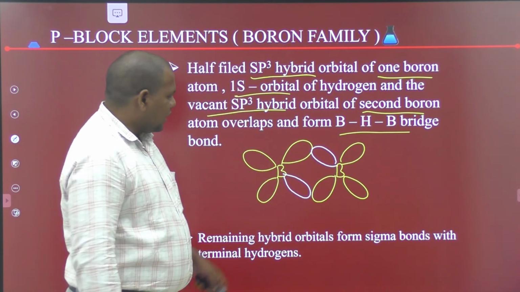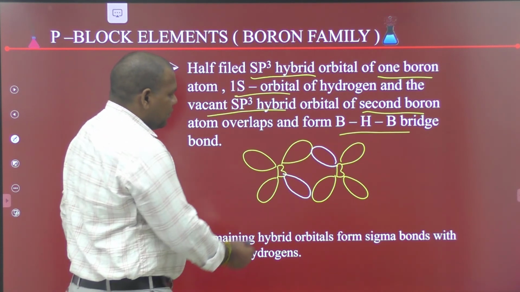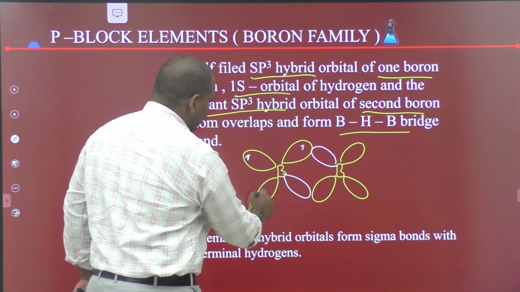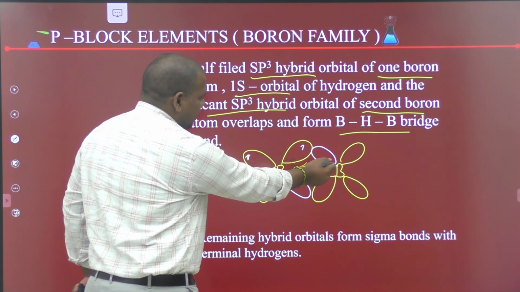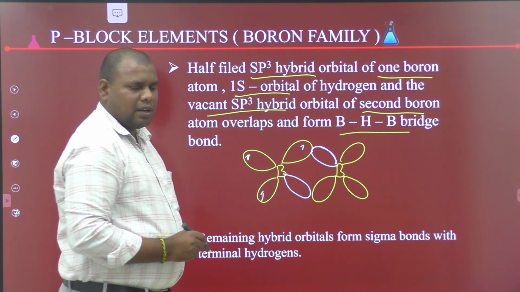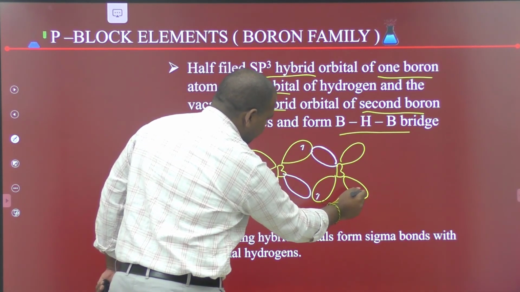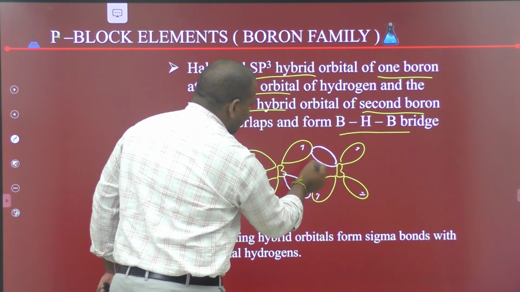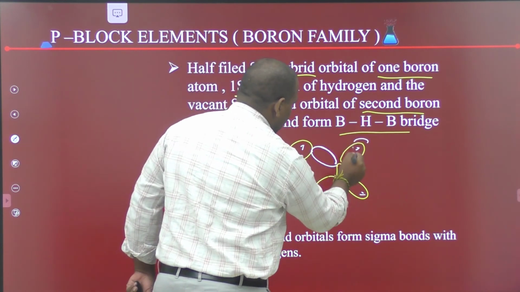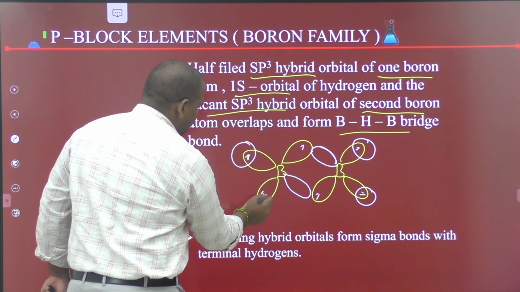Each boron undergoes sp3 hybridization, forming 4 sp3 hybrid orbitals. Out of 4, 3 are half filled and 1 is vacant. The white ones are empty orbitals, and the yellow ones are half filled orbitals. These are empty sp3 hybrid orbitals. The 4 terminal hydrogens overlap with 4 sp3 hybrid orbitals to form 4 sigma bonds.